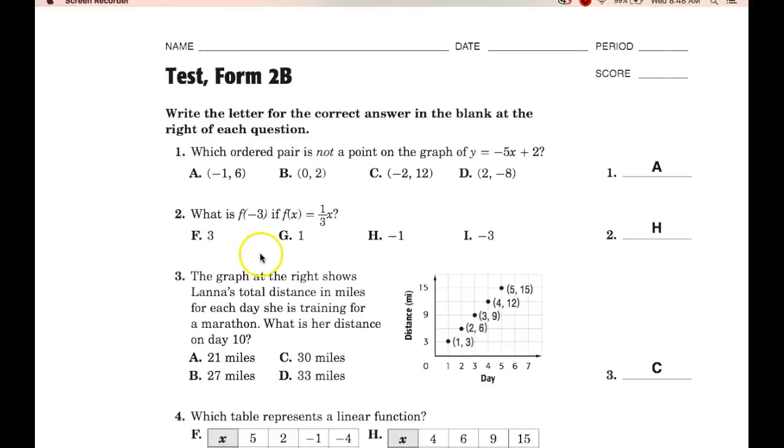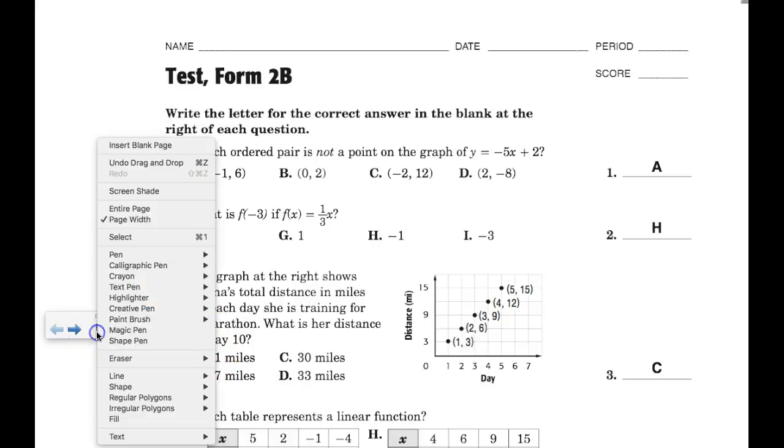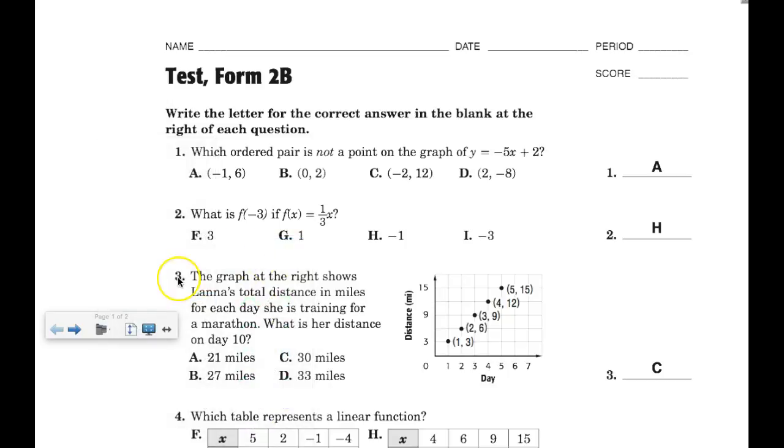For the multiple choice, remember it is always a good idea to eliminate answers that you know are wrong. And a lot of times the strategy for multiple choice is a little bit different than it is for short answers. So just keep that in mind. Number one, which ordered pair is not a point on the graph of y equals negative 5x plus 2.